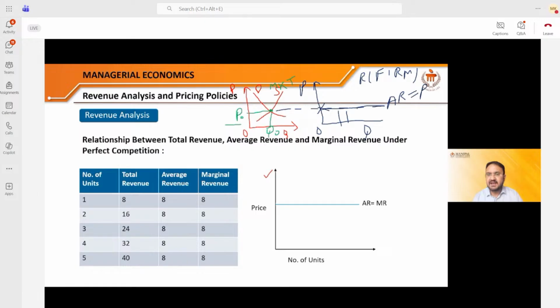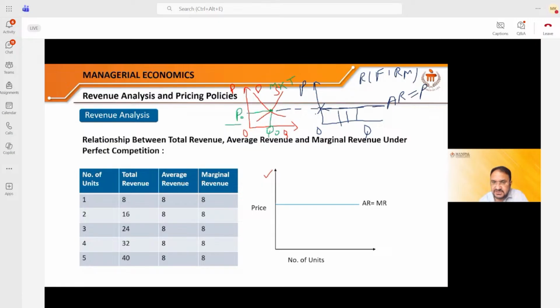It is horizontal. Why? Because I cannot change the price. If I increase the price, I'll be out of the market. If I decrease the price, I will be out of the market. I have to follow the prices decided by the main parent company, the entire industry. Is it okay? Now, what do you see?